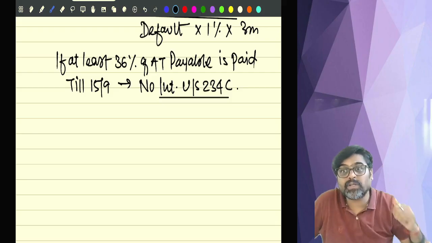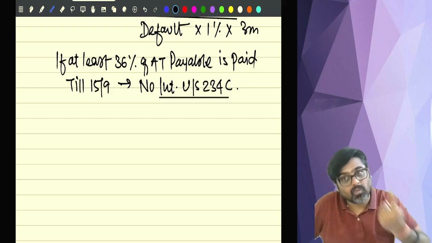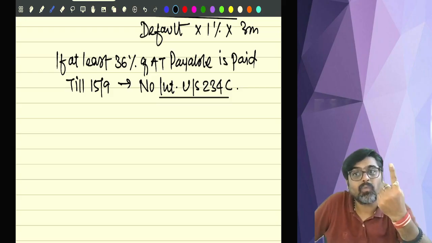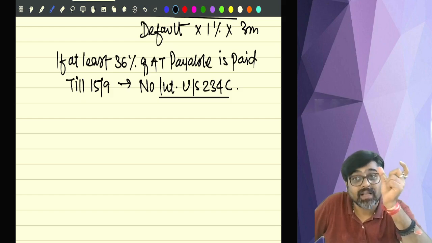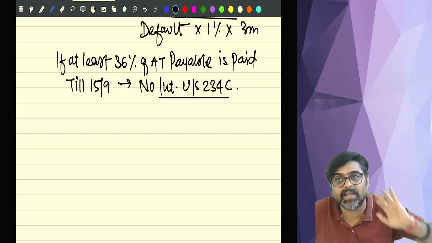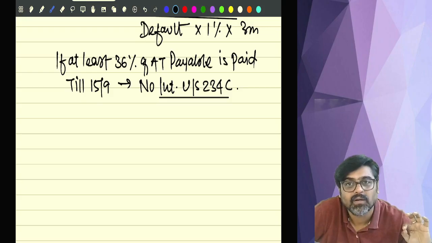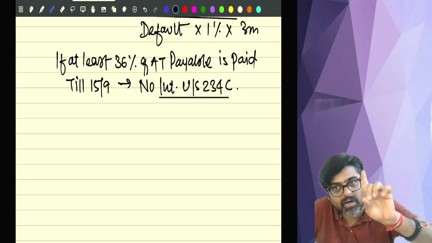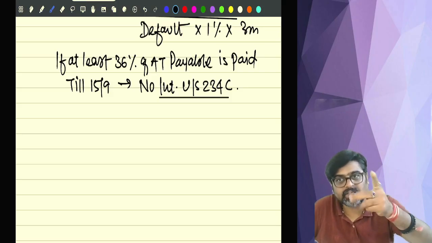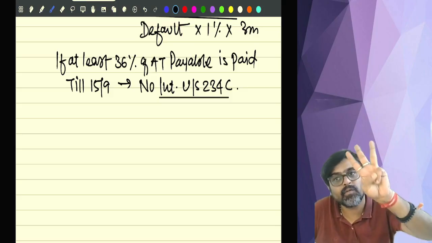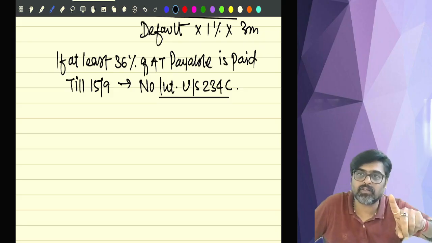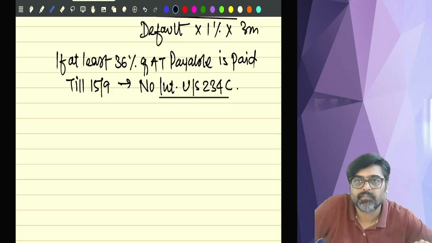So there is a default of 65,000, on that 1%. But now this will not be for 3 months. This will be only for 1 month. Because for the last installment, after 3 months, there is no installment. Only 15 days are remaining. Yes or no? So for that 15 days, part of the month, 1 month will be counted. For 1 month, there will be interest. So under 234C, for the first three installments, default interest is for 3 months. And for the last installment, if default is there, interest will be for 1 month.